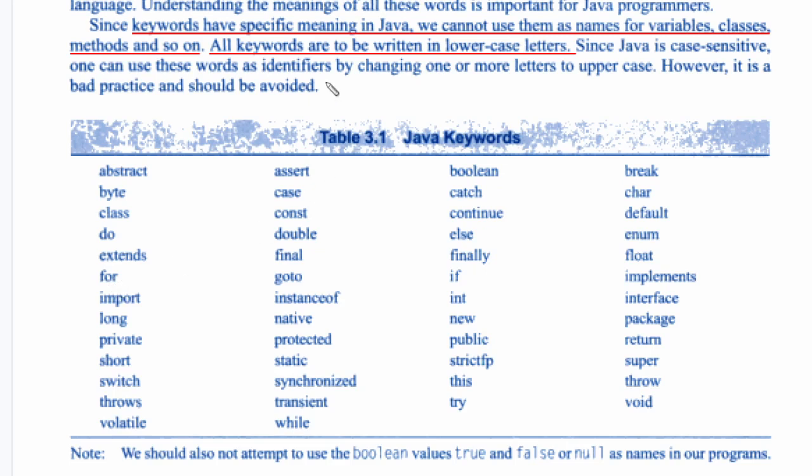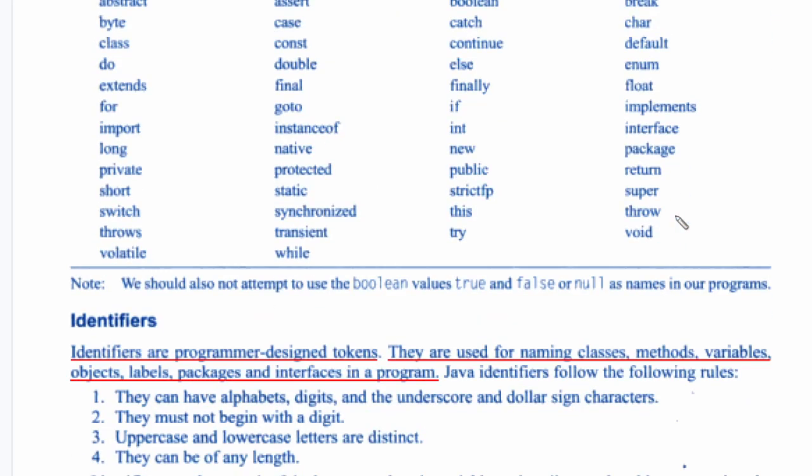Now all these keywords are in lowercase characters. Java is case sensitive, which means uppercase and lowercase characters are different. To differentiate between constants and variables, we use all the keywords in small characters. So these are some examples of keywords.